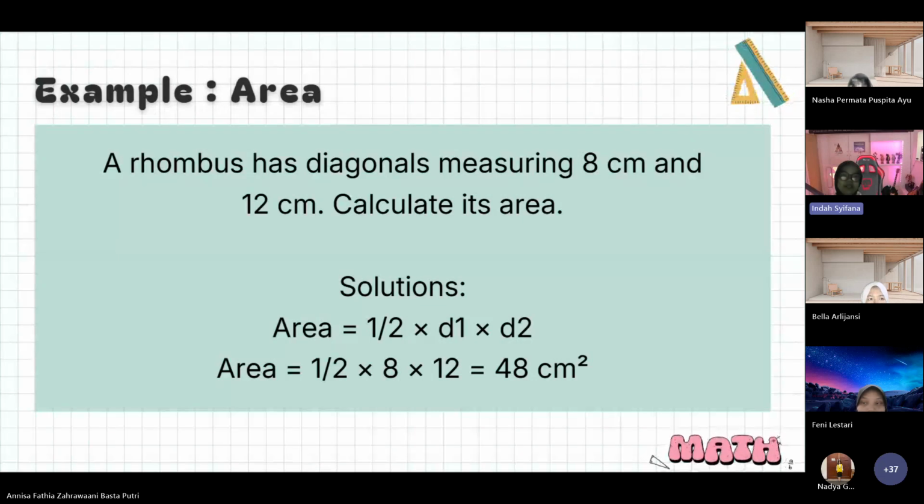Okay, as an example, a rhombus has diagonals measuring 8 centimeters and 12 centimeters. Calculate its area. For the solution, area equals a half multiplied by diagonal 1 multiplied by diagonal 2. Area equals a half multiplied by 8 multiplied by 12 equals 48 centimeters square. And next.